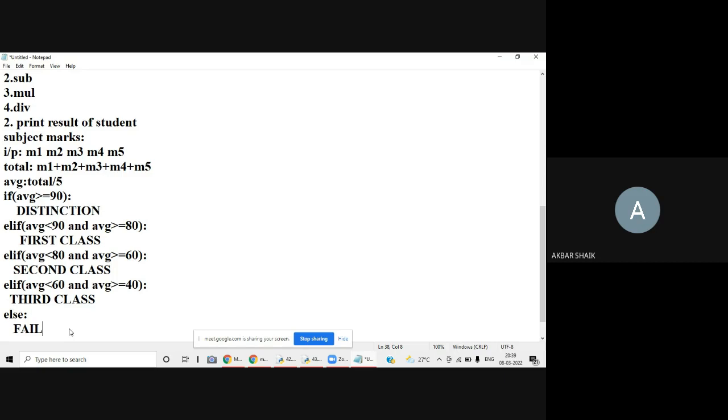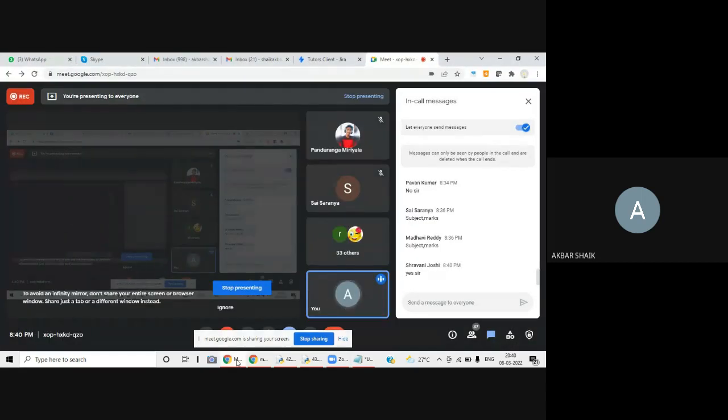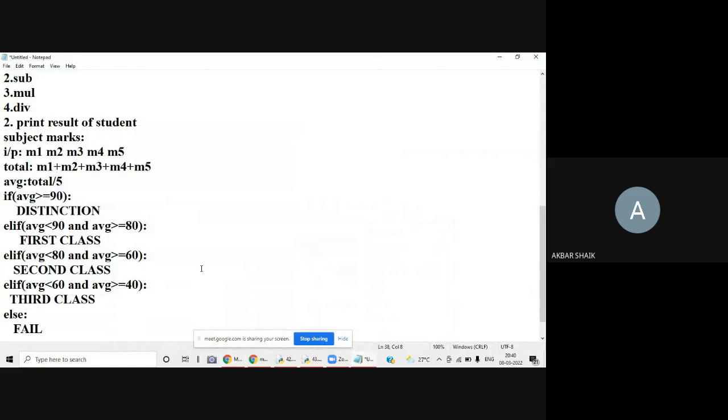Understood this program, all of you? Can you write this program? I explained the entire concept for this program. Are you able to write this program on your own? The concept is very simple: printing the result of a student. Result means it may be first class, second class, distinction, third class, fail.